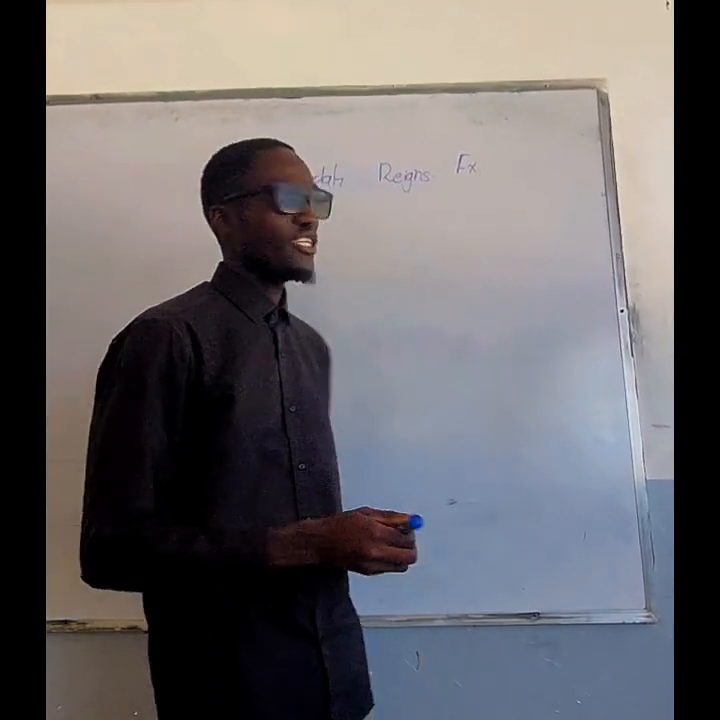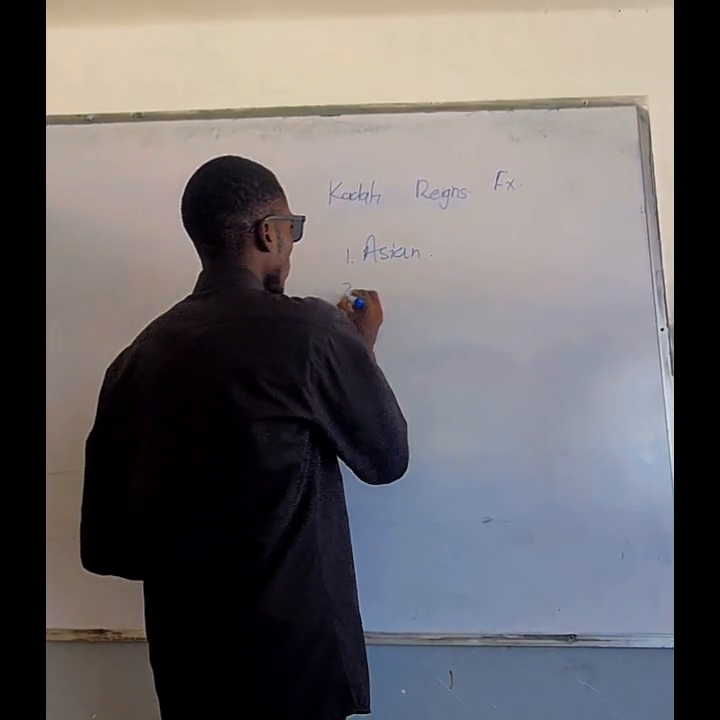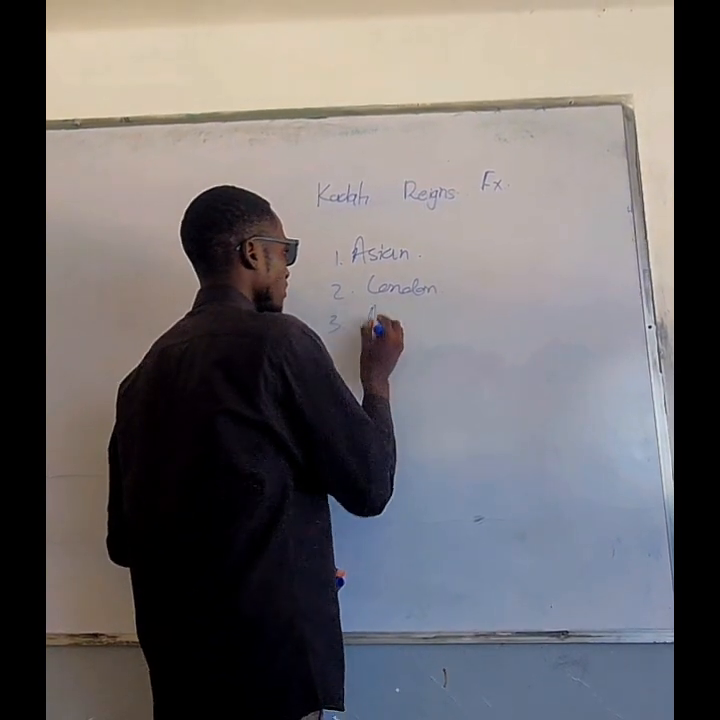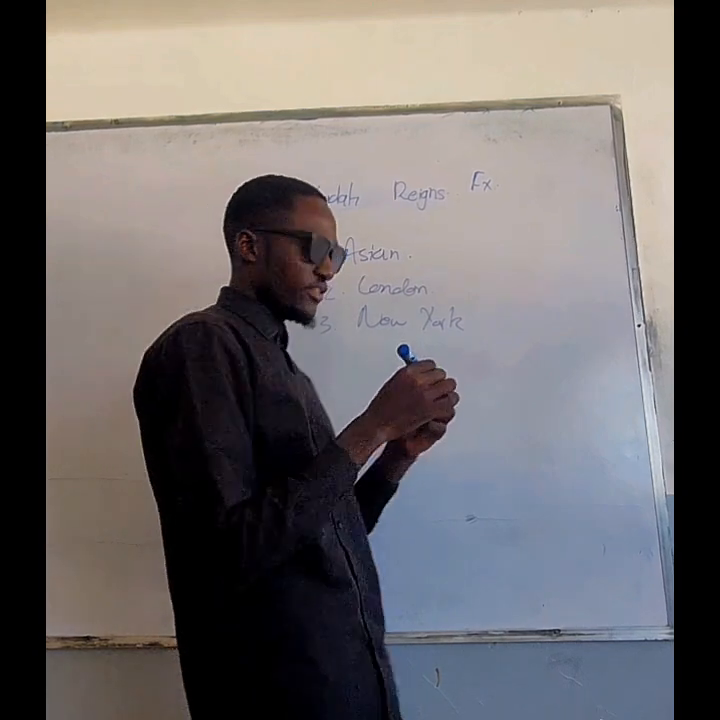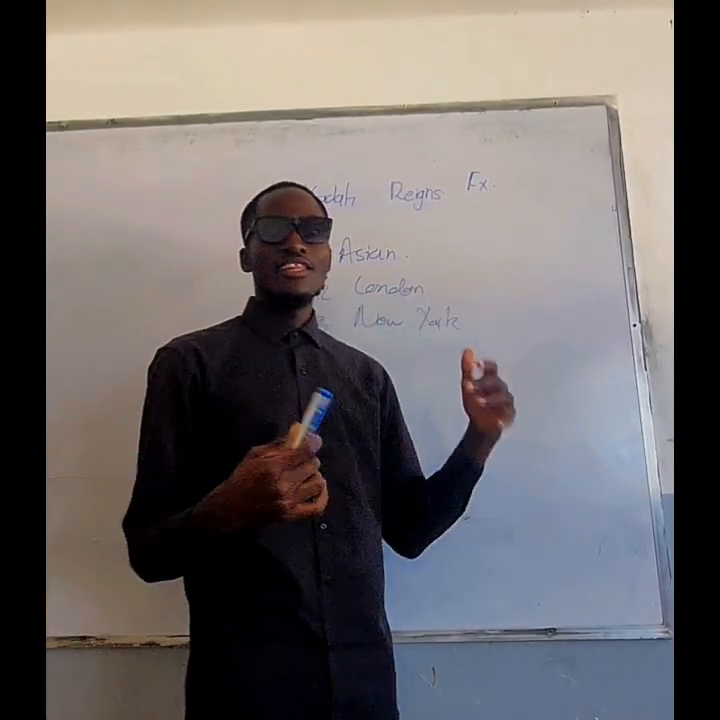So, the first one is Asian session. That is the first one. Then the second one is London session. Then the third one is New York session. So these are the 3 trading sessions. The first one being Asian, the second one being London, and the third one being New York.